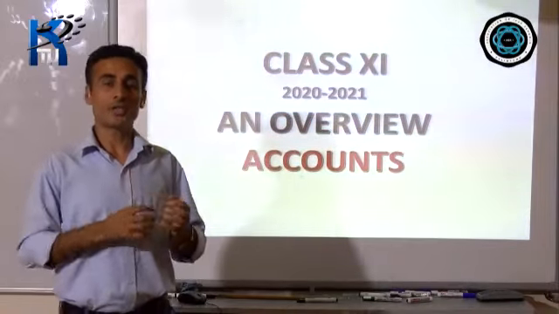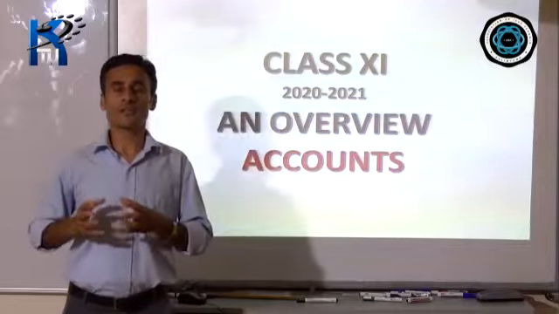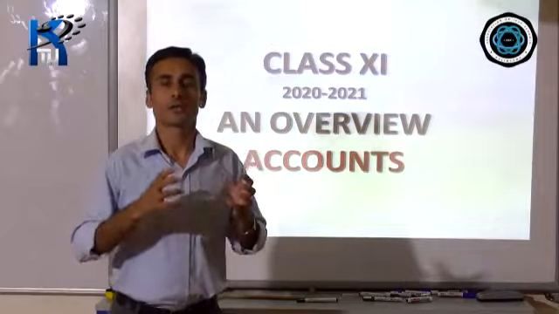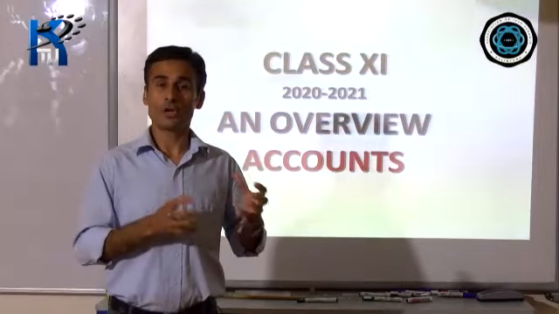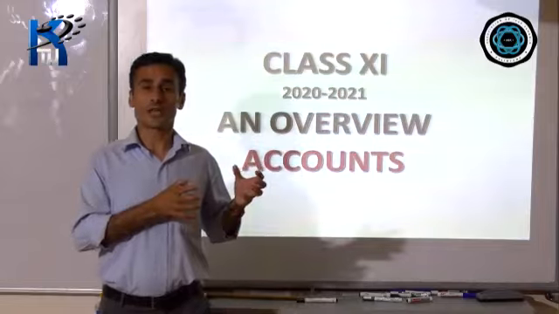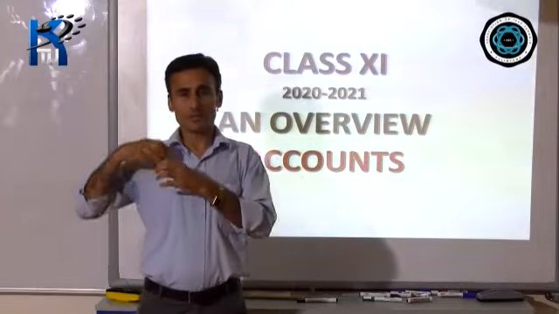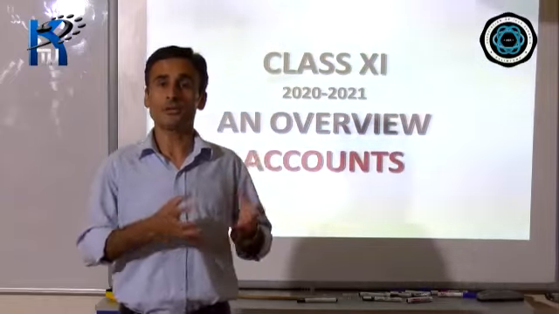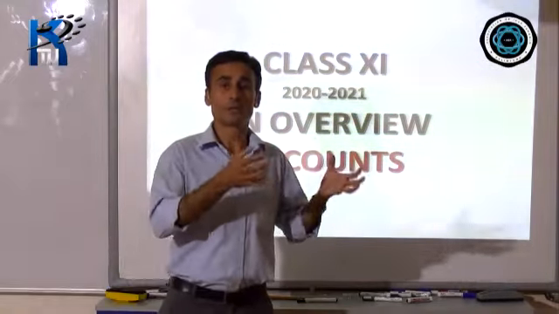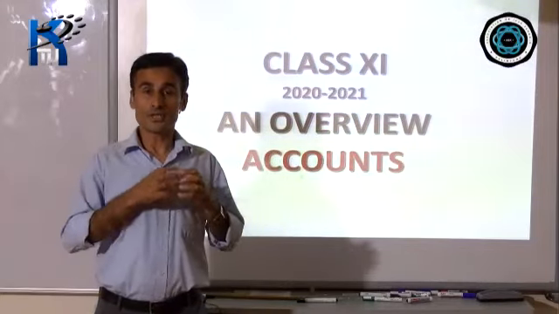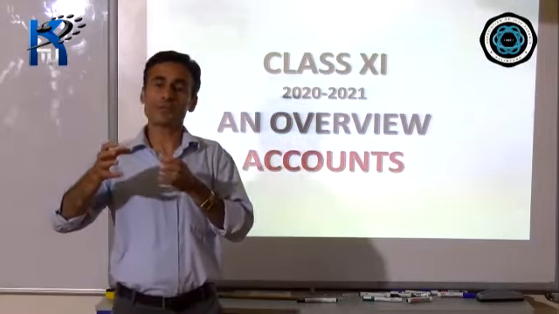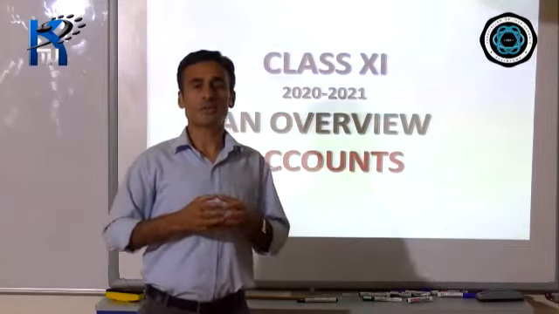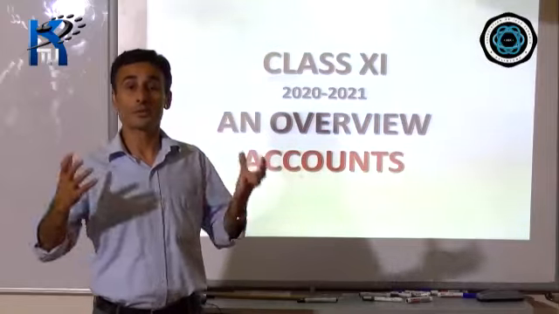And this information is used to generate financial data and is reported to the owner, because the owner is interested in financial data, right? And there may be some other people also who will be interested to get the financial information regarding a particular company or a particular business. So this is what accounting is: collecting information, recording it, generating financial information, and providing it to the various users.